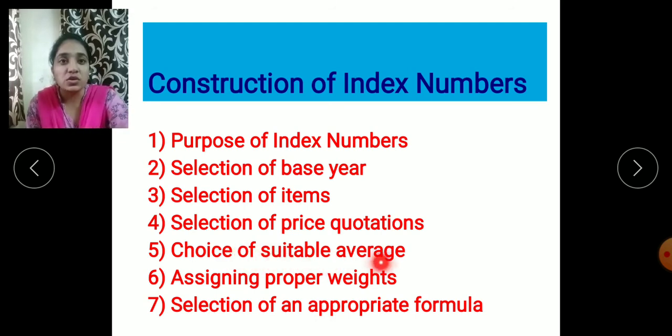Next is choice of the suitable average. So the average should be proper. That means arithmetic mean, median, mode, these all are the averages. So the formula should be selected properly.